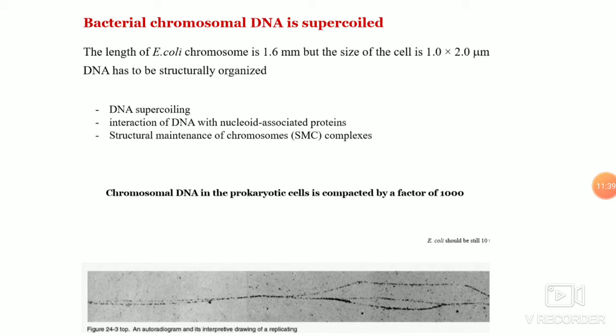So coming to nucleoid-associated proteins, the organization of this bacterial chromosome is profoundly influenced by these DNA-binding proteins, or nucleoid-associated proteins, and they bring about the dynamics of the protein.